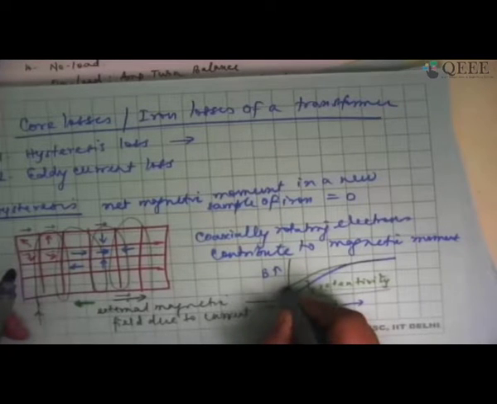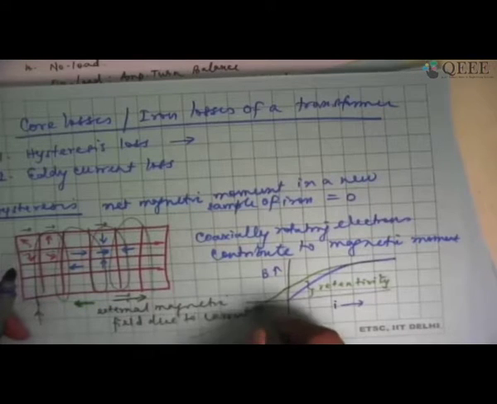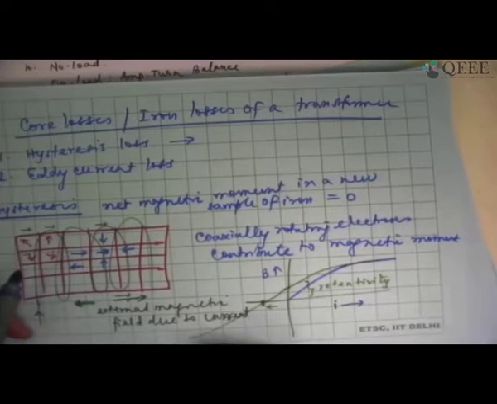So slowly, they will get into some random motion, and at some point all of them again nullify each other. The flux density becomes zero. Now if I start increasing the current further in the reverse direction, it is going to increase the flux density in the reverse direction and reach saturation.